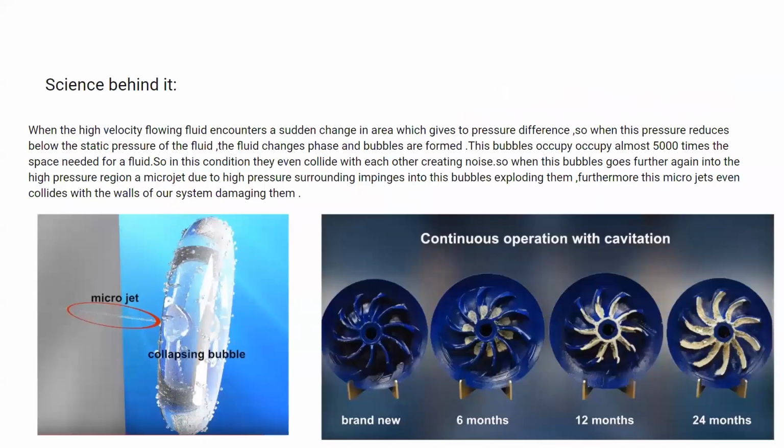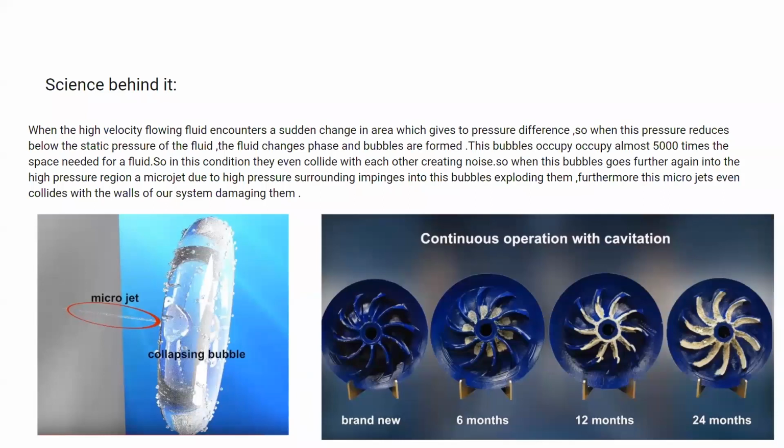The science behind cavitation is that when there is an abrupt change in geometry, or a negative pressure formation in the wake region, in the case of a turbine or something like that, the pressure falls below the static pressure of the fluid.